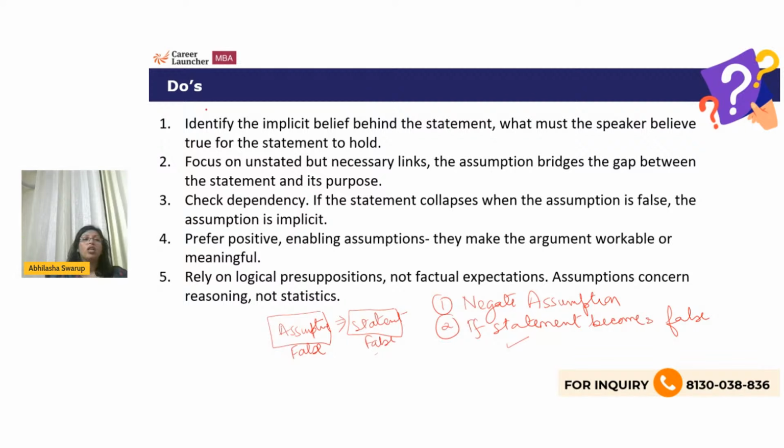Now, what are the do's? You identify the implicit belief behind the statement, whatever the speaker must believe to be true for the statement to hold. Focus on unstated but necessary links. Assumption will always bridge the gap between the statement and its purpose. Check dependency. This is what I was telling you, negation. If the statement collapses when the assumption is false, the assumption is implicit. Prefer positive enabling assumptions. They make the argument workable or meaningful. Rely on logical presuppositions, not factual expectations. Assumption is reasoning, not statistics.